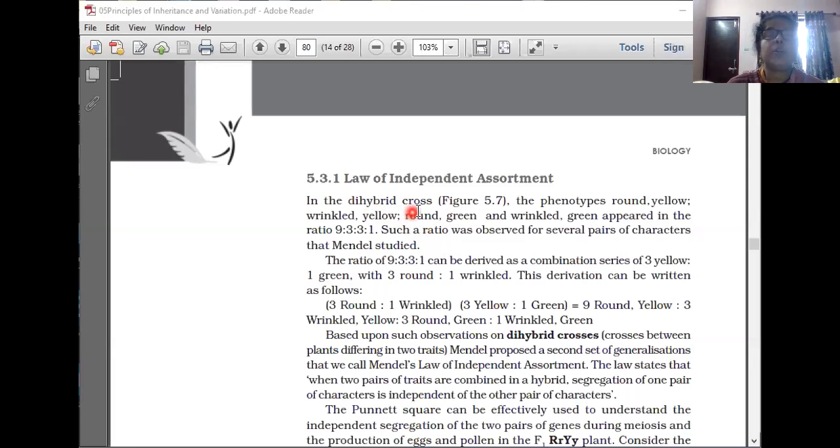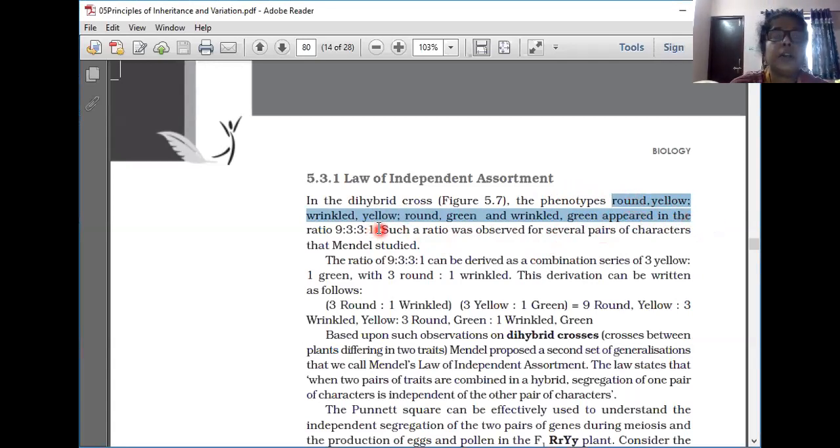So in the dihybrid cross, four phenotypes appear: round yellow, wrinkled yellow, round green, wrinkled green. Are you remembering? In the dihybrid cross, the 9:3:3:1 ratio was obtained.